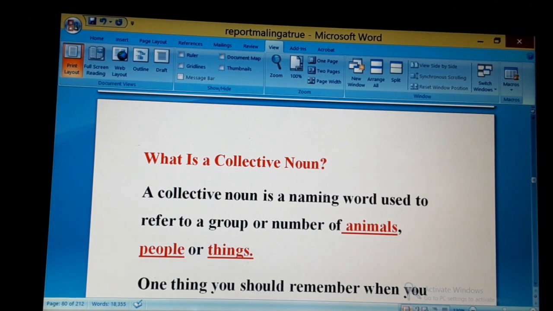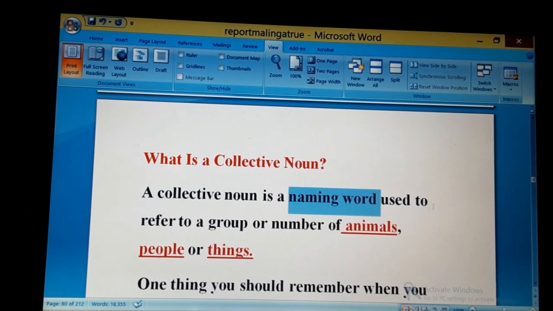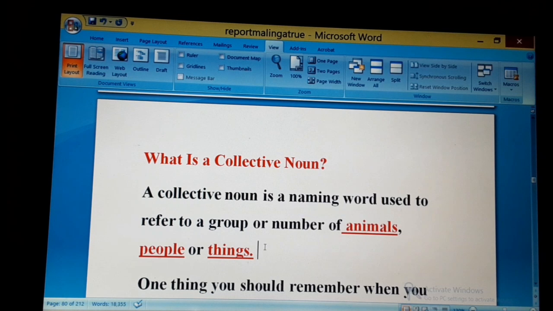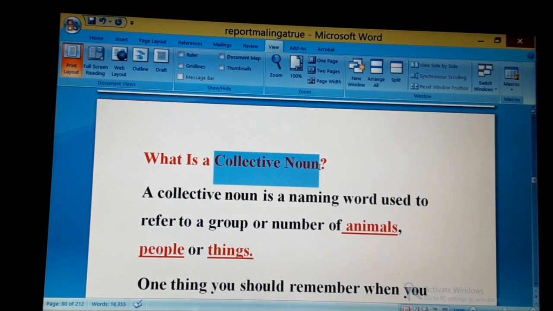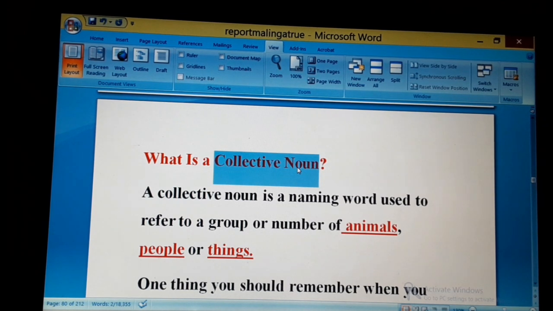A collective noun is a naming word, erinnya ly'ekintu, used to refer to a group or number of animals, implying that a collective noun is one name or a single name given to many things. A single name which is used on many things, because we've said used to refer to a group.